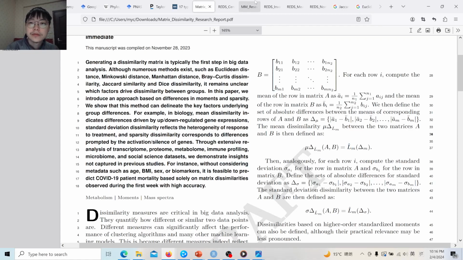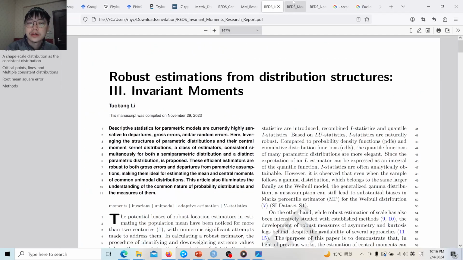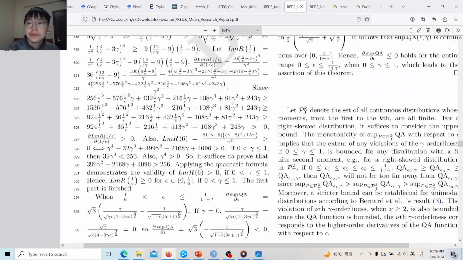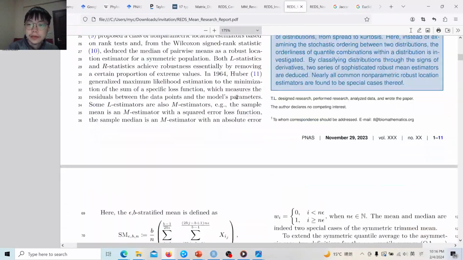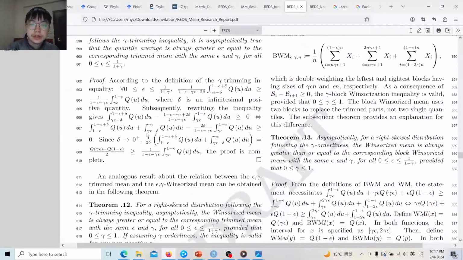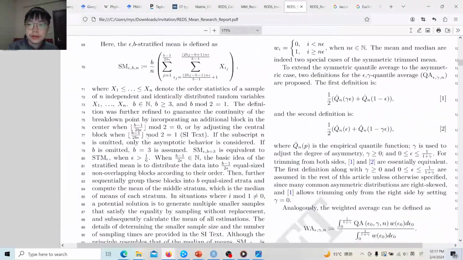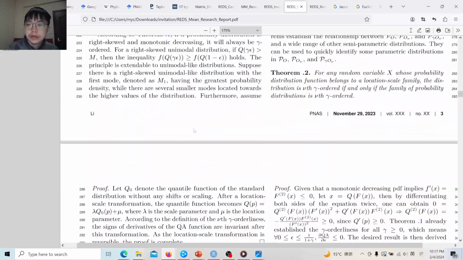Because of such needs in the robust estimation of the mean, and also because of some moments, and other ideas from considering the replicability and reproducibility issues and some PNAS papers, this further gives rise to the third paper, the robust estimation based on distribution structures. First we consider the current two approaches to the mean, the trim mean and Winsorized mean, and the underlying principle is considered and we deduce the trim mean inequality and Winsorization inequality. And then we further consider why the Winsorized mean is better than the trim mean, and it gives rise to the ordinals and U ordinals and Knuth ordinals.